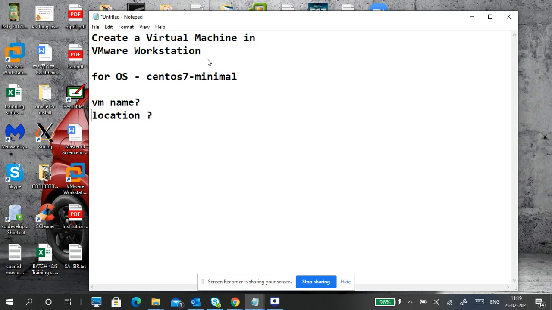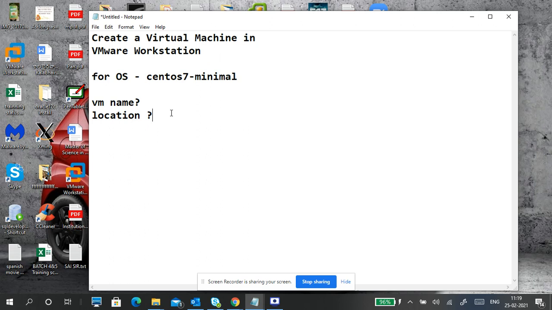Some virtual machines take more space, so the C drive will fill up. It is better to put it in a place with more space available, at least 80 GB, 100 GB or 200 GB free.